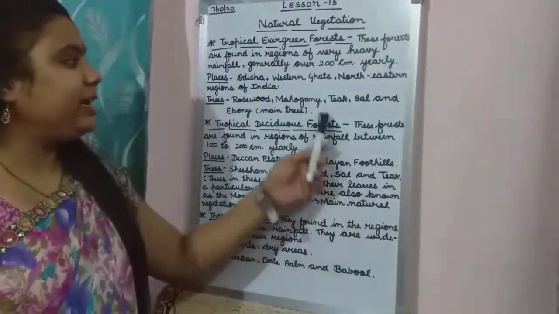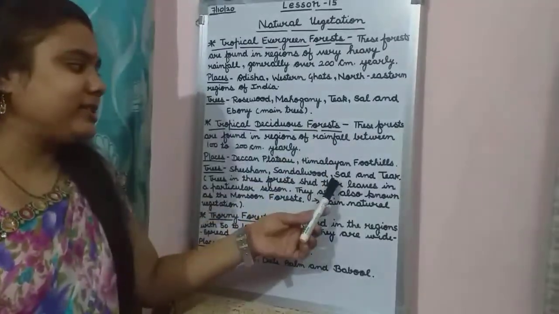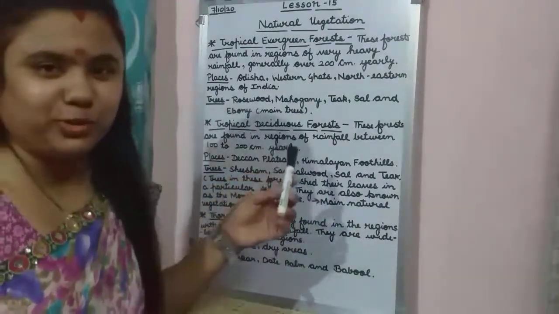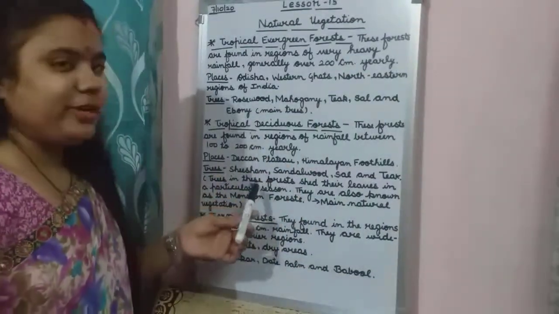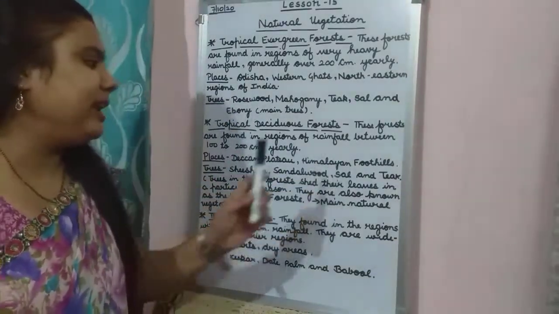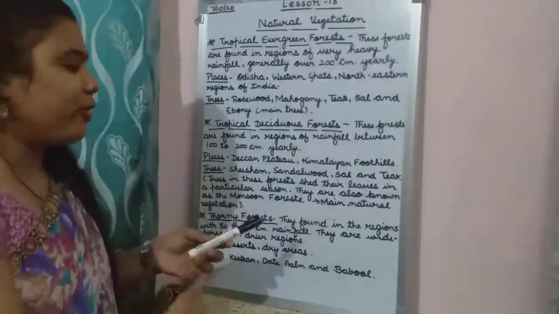These trees, sal and teak, are found in tropical evergreen forest also, and sal and teak trees are found in tropical deciduous forest also. Okay, so these are the trees: shisham, sandalwood, sal and teak. Now see some important things about these forests.